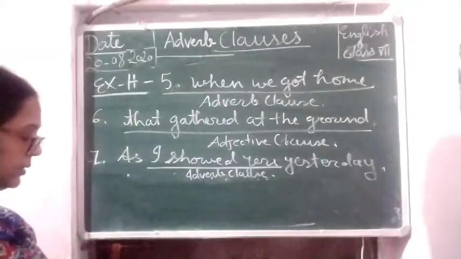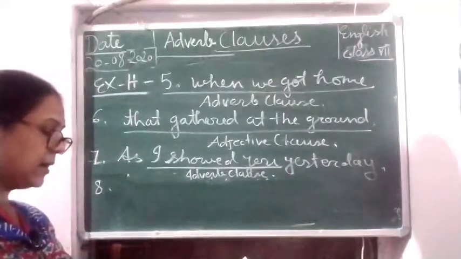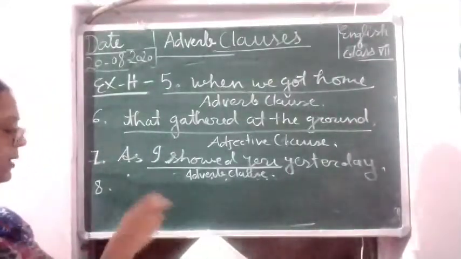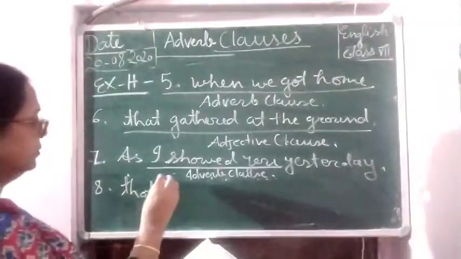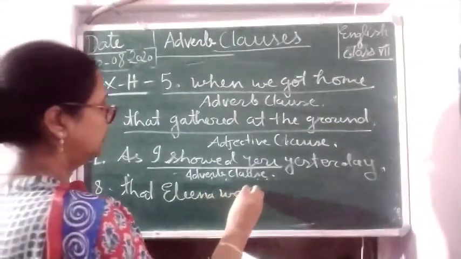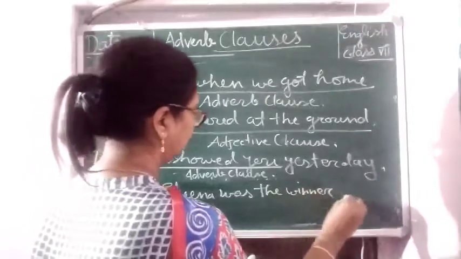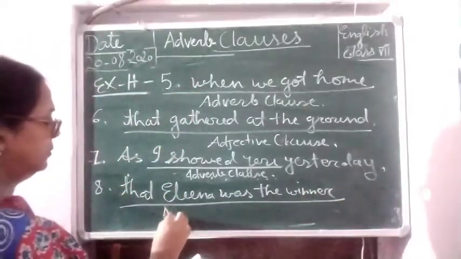Now number 8. Number 8 is, the compere announced that Alina was the winner. That Alina was the winner. Now this is a clause and this is a noun clause.